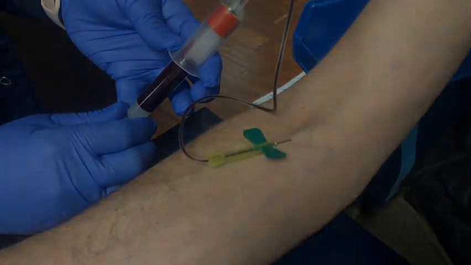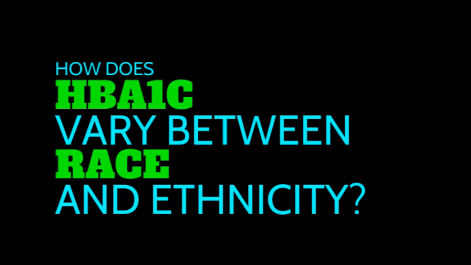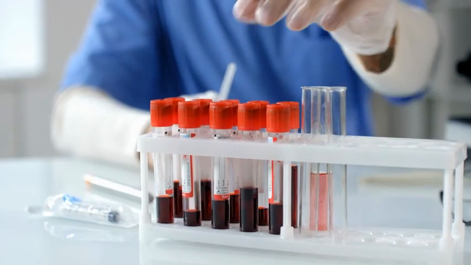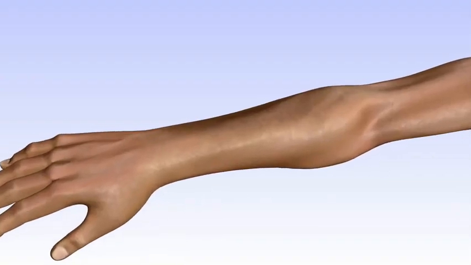Limitations of HbA1c. How does HbA1c vary by race and ethnicity? The A1c test is a commonly used tool for diagnosing and managing diabetes by measuring the average blood sugar levels over the past 2 to 3 months. While it is a valuable tool, it has certain limitations and variations, including differences in results based on race and ethnicity. Limitations of A1c.